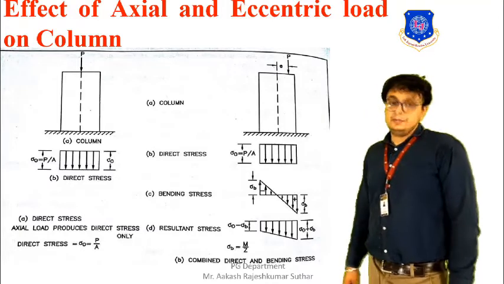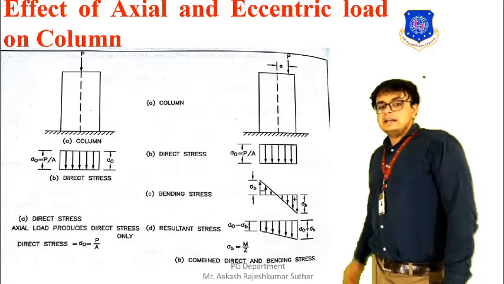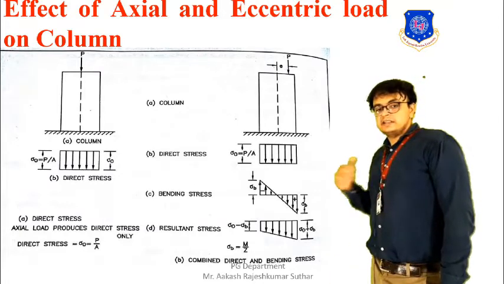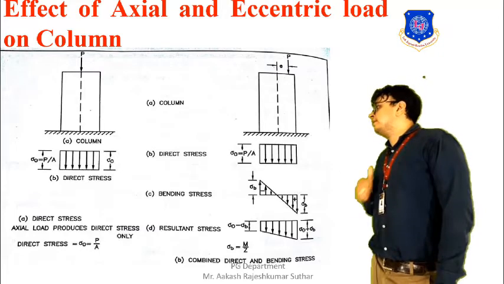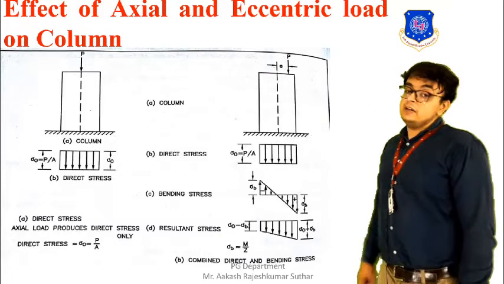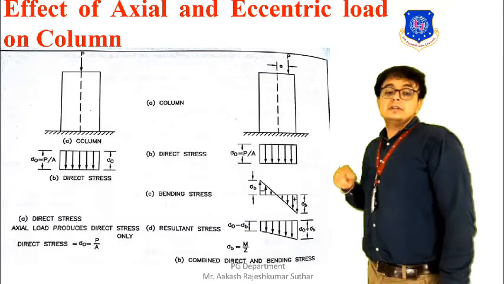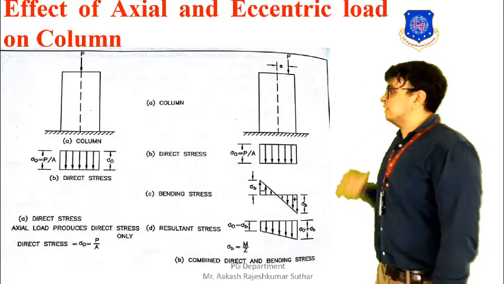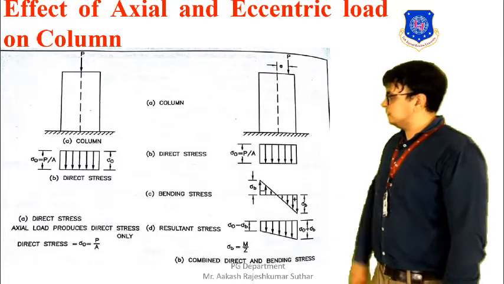But if we have some eccentricity, then the condition will be different. If we do not have this eccentricity, then there will not be any kind of bending stress. No bending stress will be formed, and ultimately the resultant stress will be equal to the direct stress only.